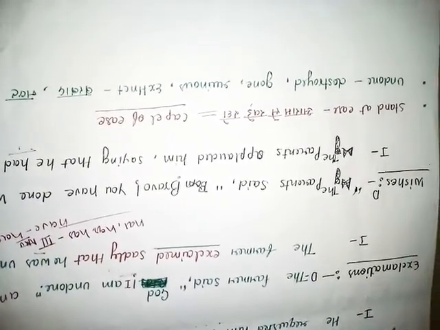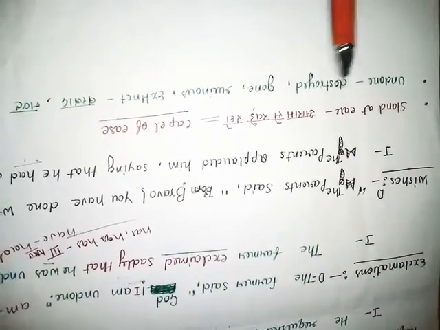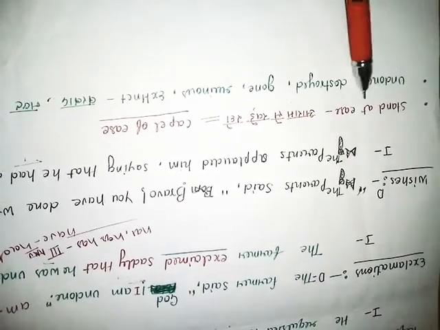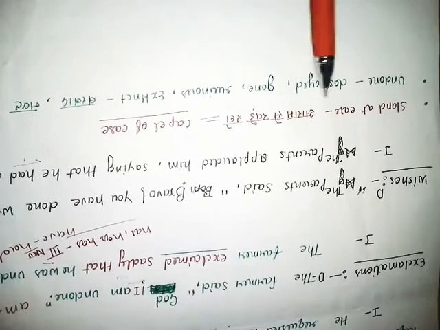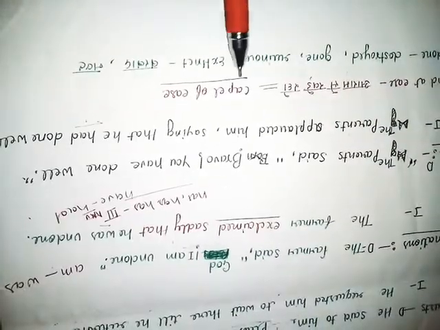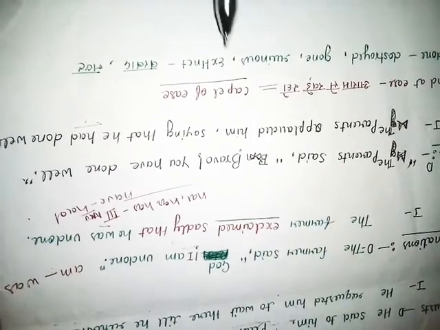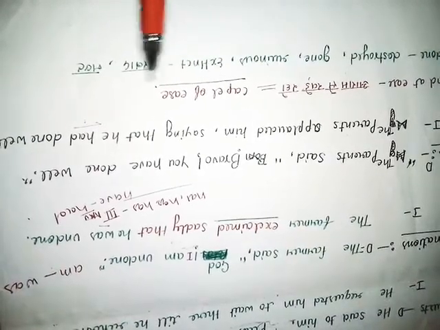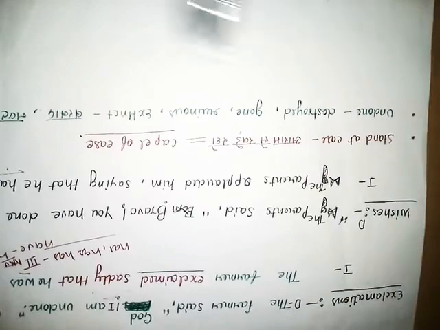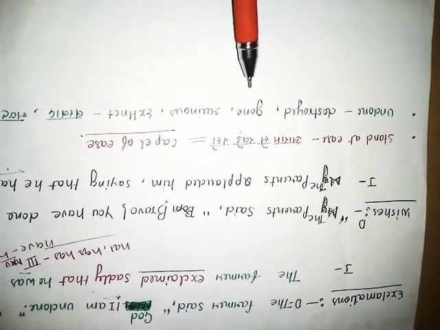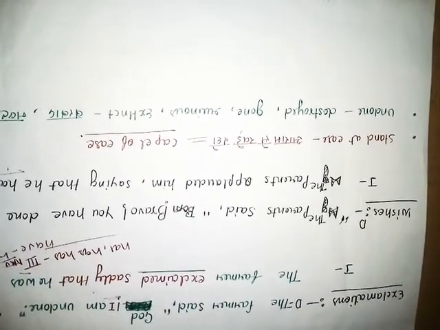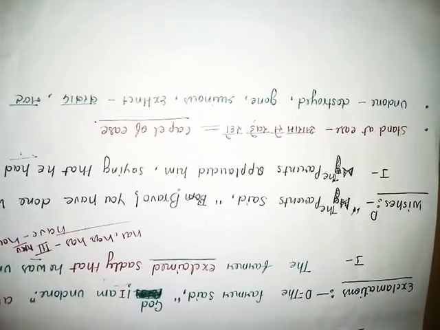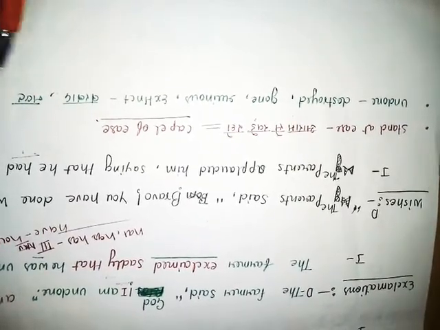So here I am going to explain something. Stand at ease: the meaning of standard is आराम से खड़े रहो या आराम से खड़े हो. Undone means destroyed or gone, ruinous, extinct, meaning बर्बाद या नष्ट होना.